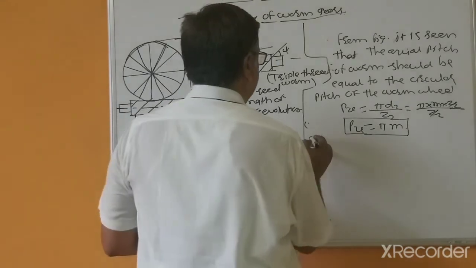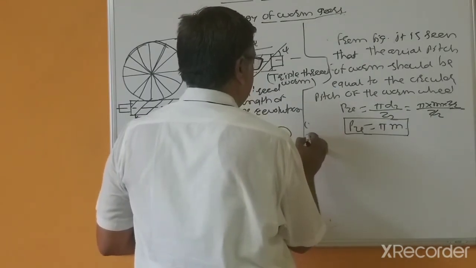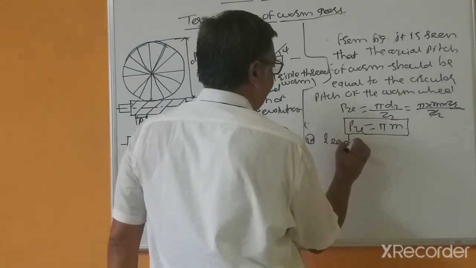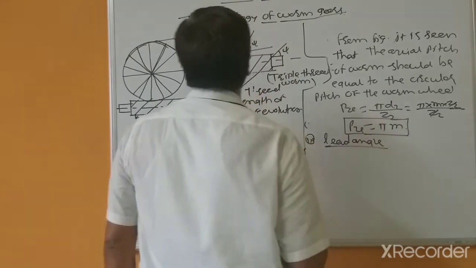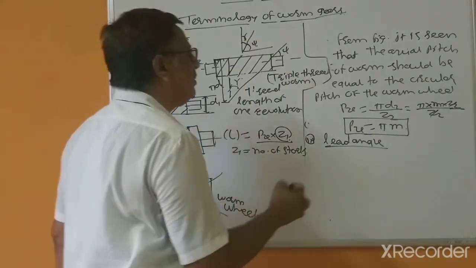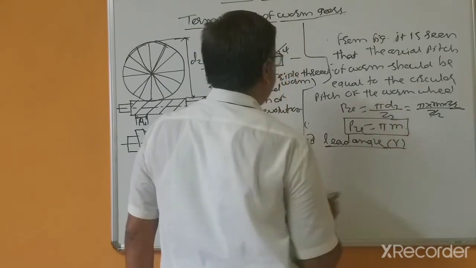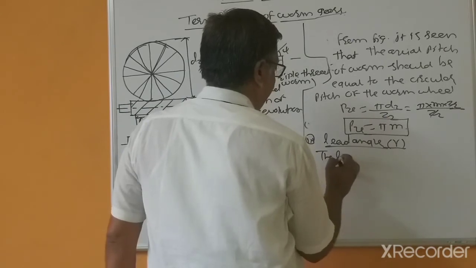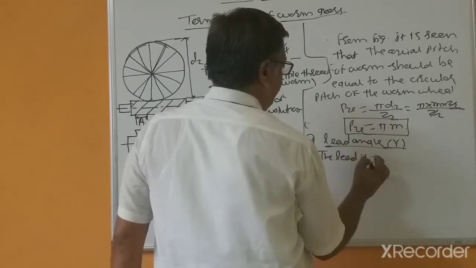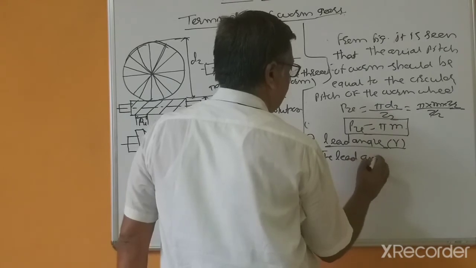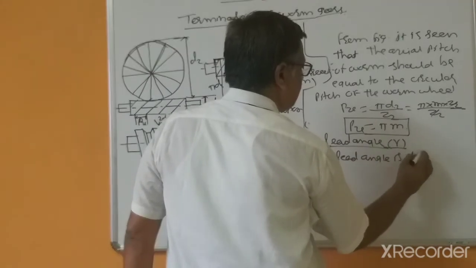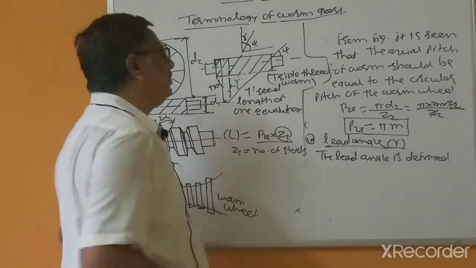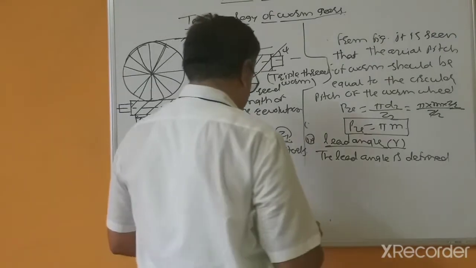Now next is the lead angle. So this angle is called gamma, or called as lead angle. The lead angle is defined as, so this is tangent to the perpendicular to the axis, is defined as the angle